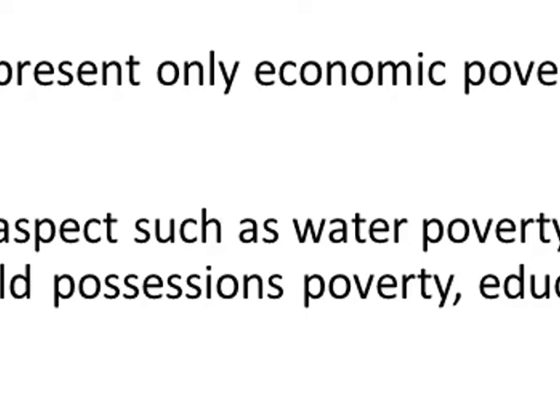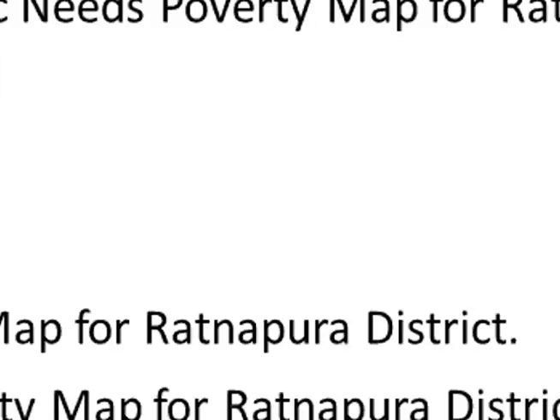The study area of this research was Ratnapura district. The primary objective was to create an unsatisfied basic need poverty map for Ratnapura district with the help of GIS, and the sub-objectives were to create a water poverty map, sanitation poverty map, household access poverty map, and health facility poverty map for Ratnapura district.